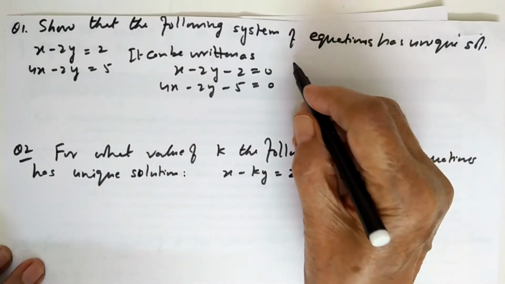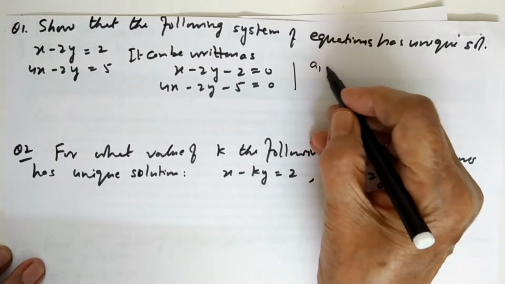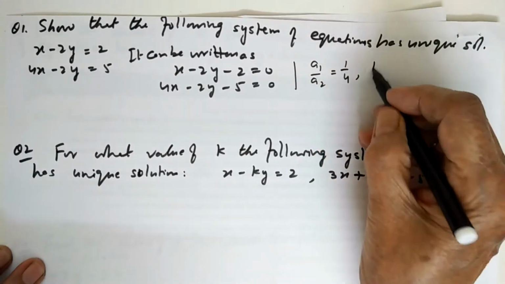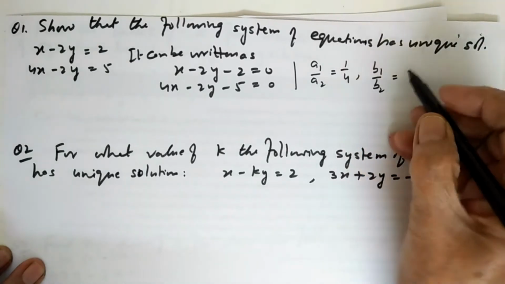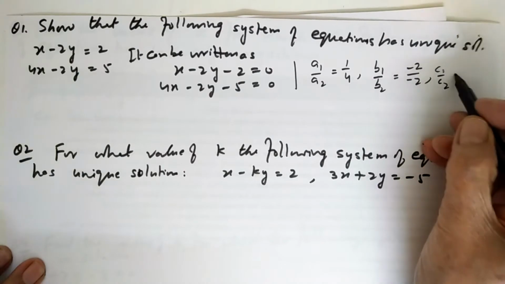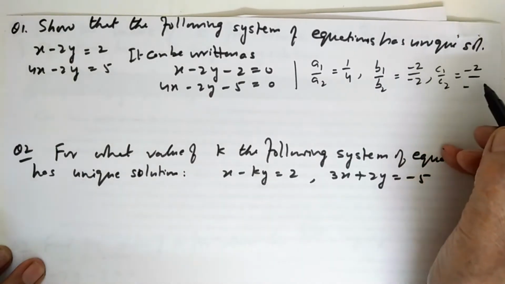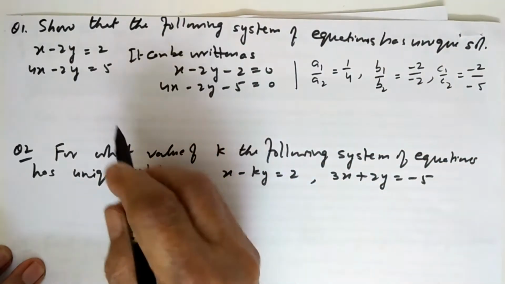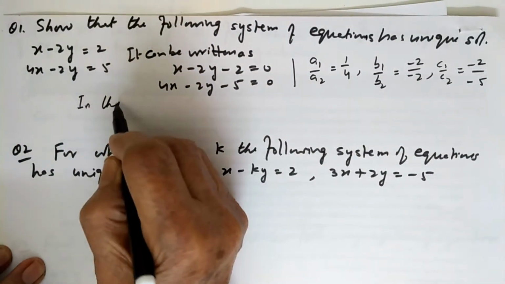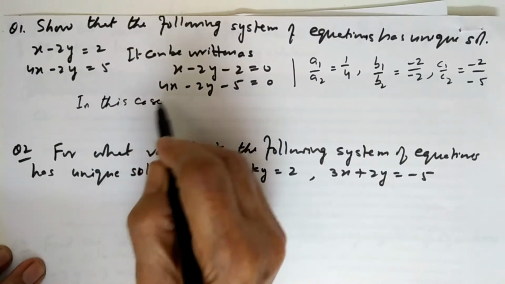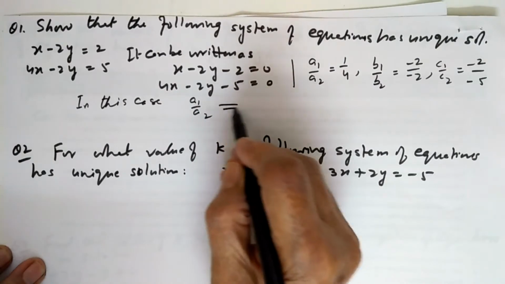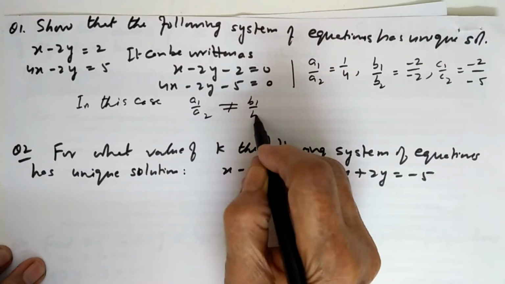So we will find the ratios: a1 upon a2, which is equal to 1 upon 4, b1 upon b2, which is equal to minus 2 upon minus 2, and c1 upon c2 is equal to minus 2 upon minus 5. In this case, note that a1 upon a2 is not equal to b1 upon b2.